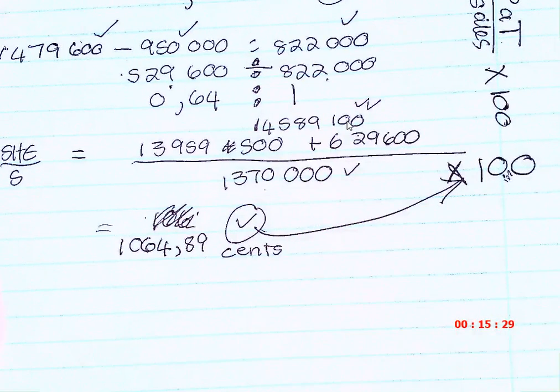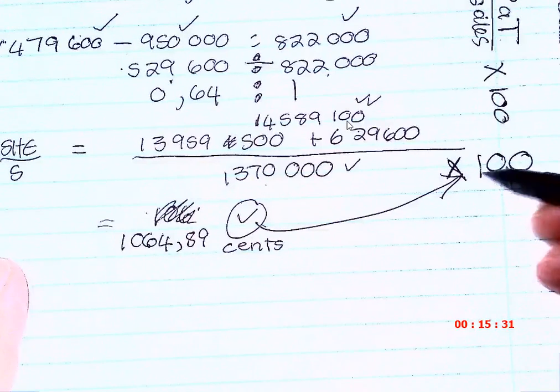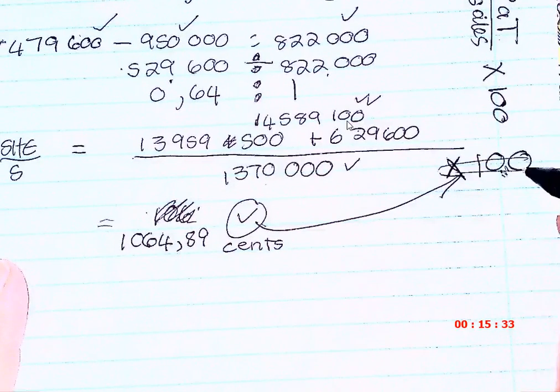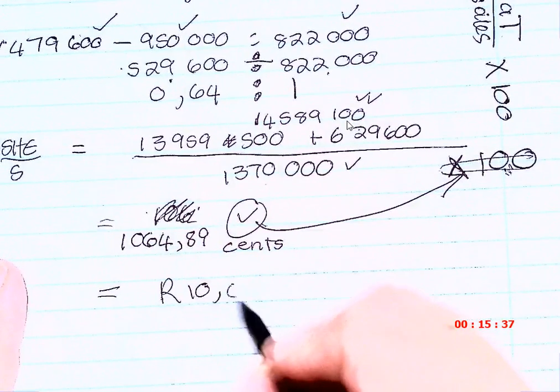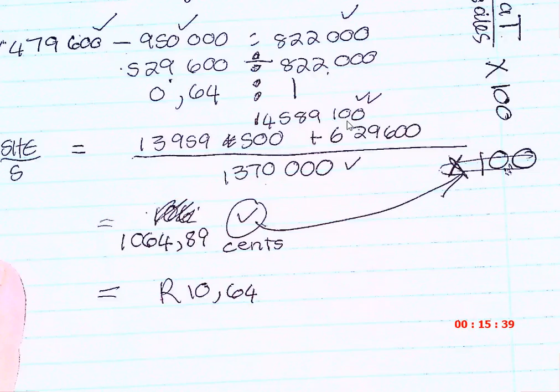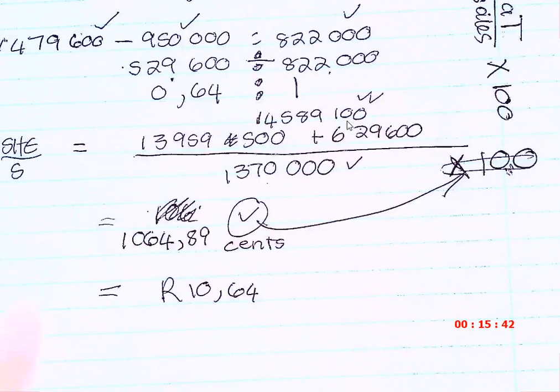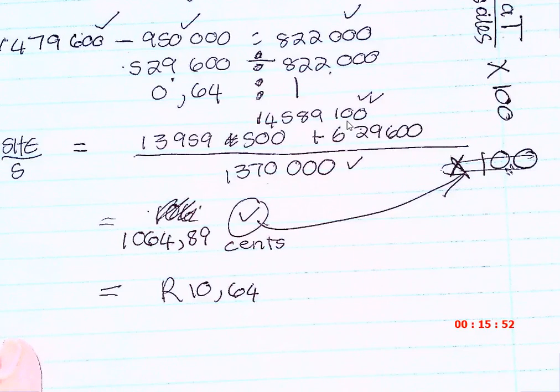Okay? If I didn't times with 100, I would have 10 rand 64. Can you see the difference? So you need to decide, are you going to work in cents or are you going to work in rands? My brain works better in rands. But you have to remember, if ever you're going to read financial information on the JSE, it's always in cents. Okay? So, there we go.